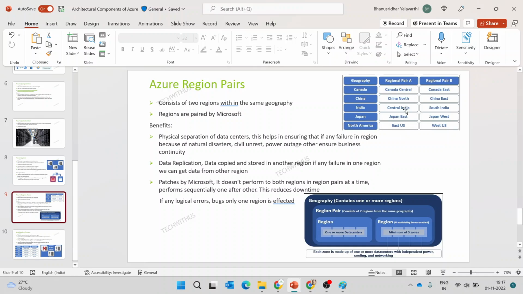The other advantage from the Azure point of view is that Azure maintains all the infrastructure and the servers. They will not update all the regions at a time. They will update region by region. Suppose if they update the Central India today, they will update the South India next week. It depends on the Azure time frame.